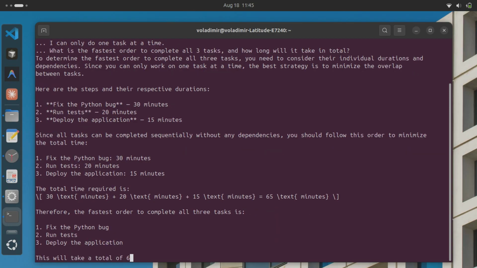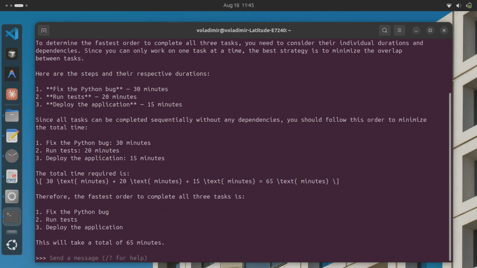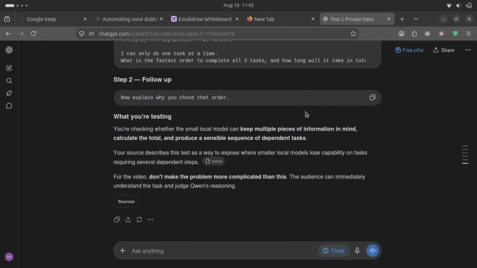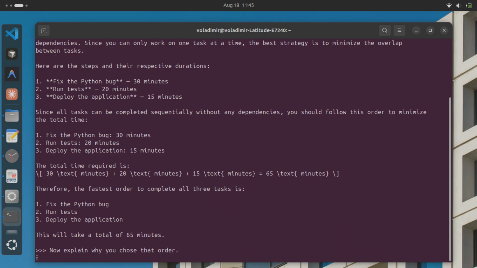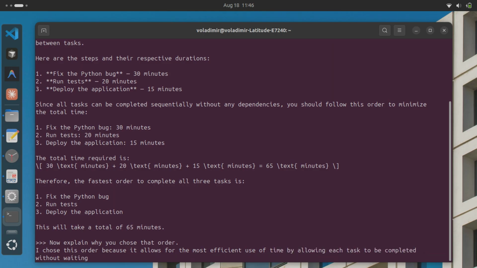Now it's explaining itself clearly: fix first, because everything else depends on it, test next, deploy only once it's genuinely stable, real logic. It's reinforcing the exact same dependency chain, no wasted time, no step performed out of order. This is genuine planning, not just luck at all. A clean recap follows here: 3 steps, 3 clear reasons, 1 sequence. This isn't pattern matching, it's working through cause and effect.